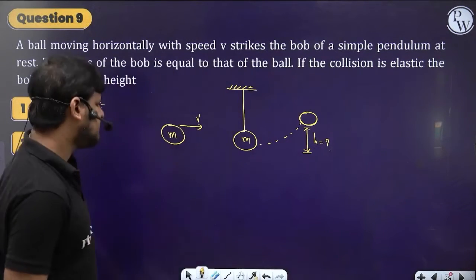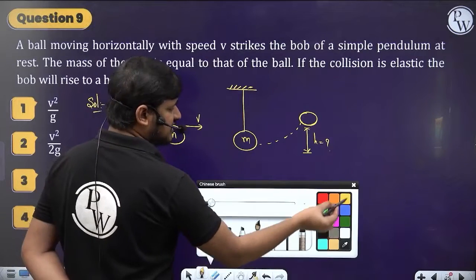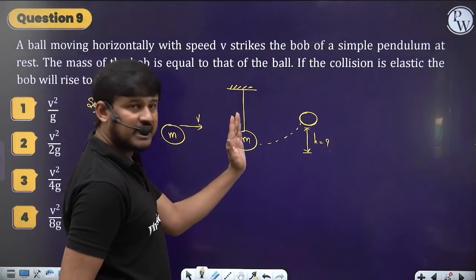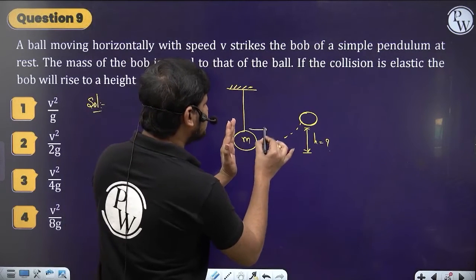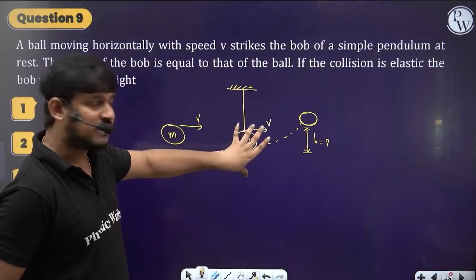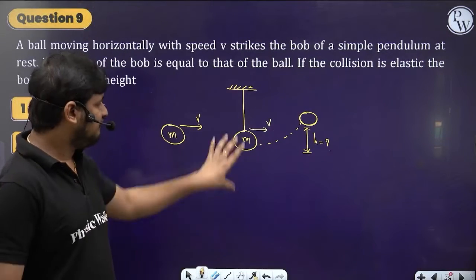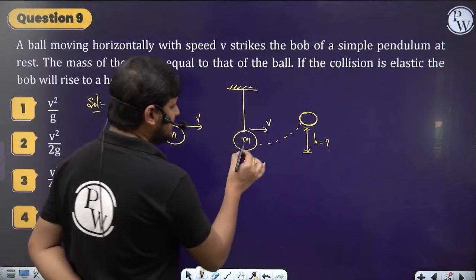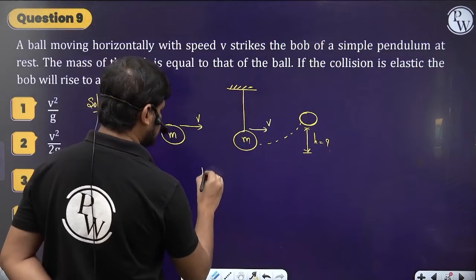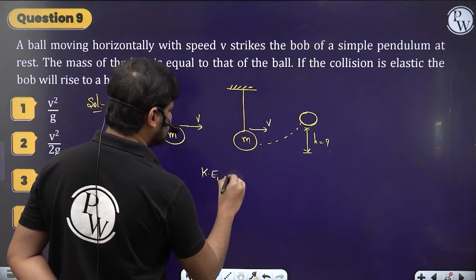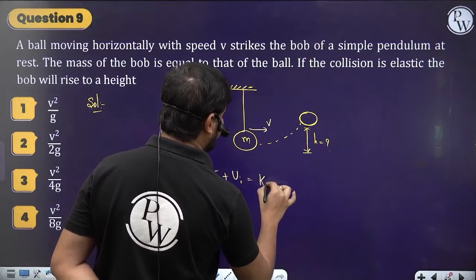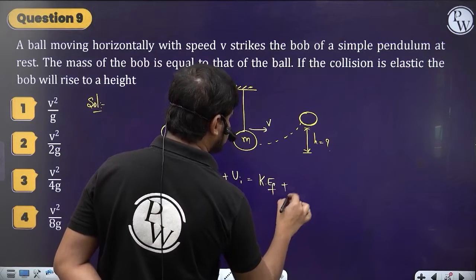Simple question. First, this body is moving with velocity v. When the collision happens, the ball comes to rest and the bob of mass m gains a velocity v. So let's apply the conservation of mechanical energy: KE initial plus potential energy initial is equal to KE final plus potential energy final.